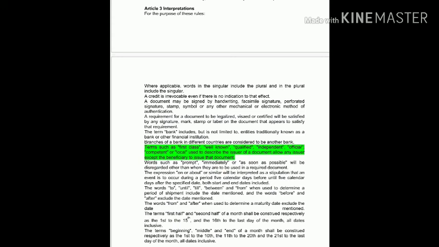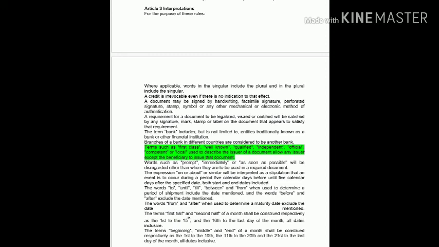Like we might write shipment must be done until a certain date, or shipment must be done between this date to this date. So if these words are used, then the particular date should be included.